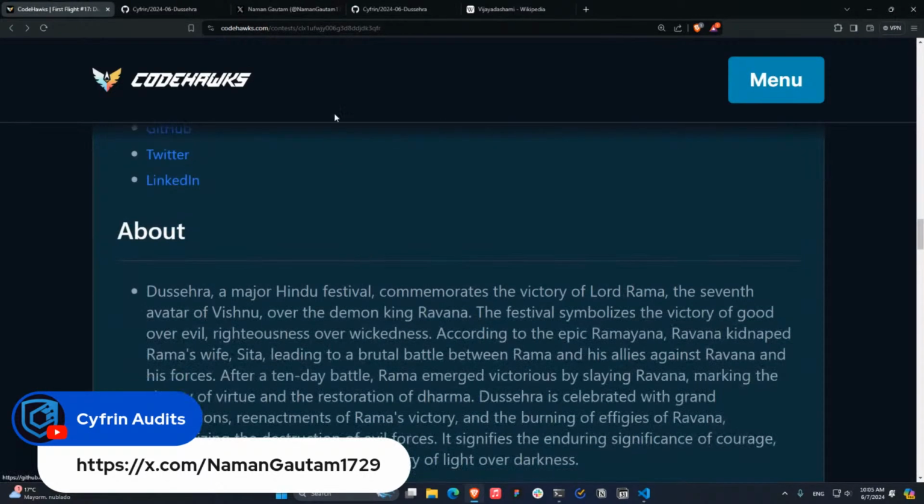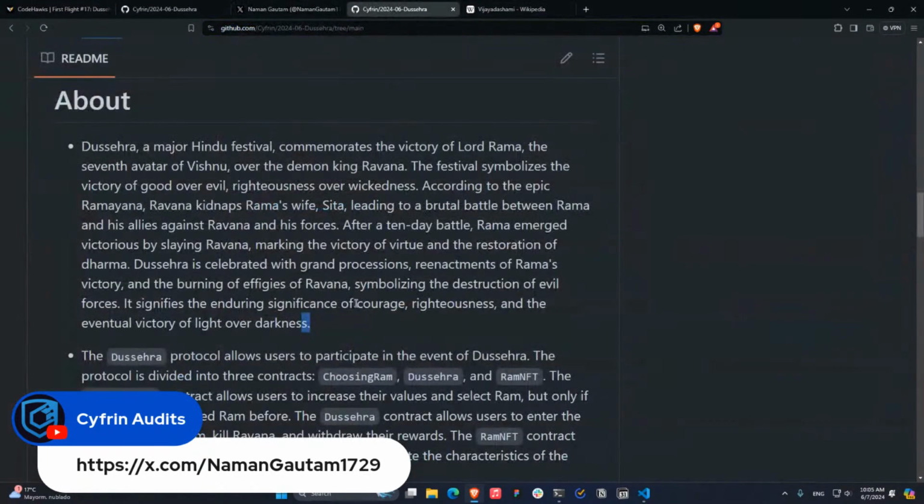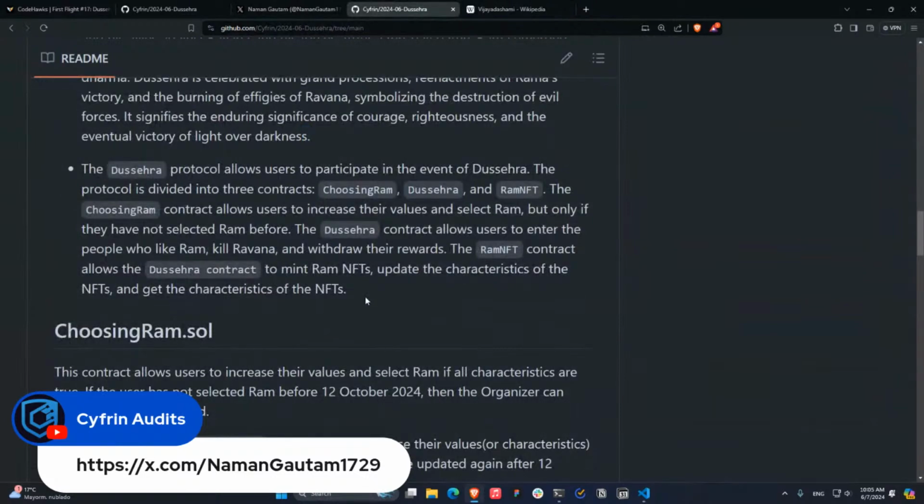So basically what the project is about, let me go to the GitHub. Okay, the Dussehra protocol has three main smart contracts. The Dussehra protocol allows users to participate in the event of Dussehra. The protocol is divided into three contracts: ChoosingRam, Dussehra, and the RamNFT. The ChoosingRam contract allows users to increase their values and select Ram, but only if they have not selected Ram before. The Dussehra contract allows users to enter people who like Ram, kill Ravana, and withdraw their rewards. And the RamNFT contract allows the Dussehra contract to mint Ram NFTs, update the characteristics, and get the characteristics of the NFTs.